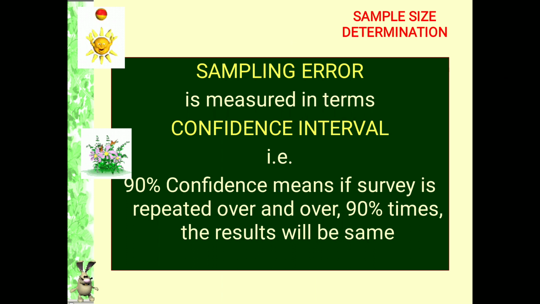And sampling error is measured in terms of confidence interval. Confidence interval, for example, 90%, 95%, 99%, and so on. Confidence interval means if a survey is repeated over and over, 90% of the time the results will be the same if the confidence level is considered to be 90%. It means the margin of error is 10%.